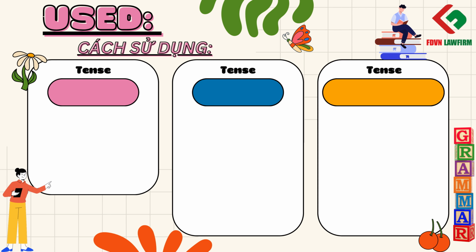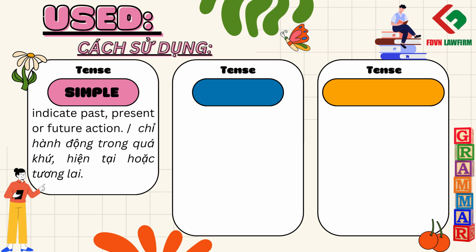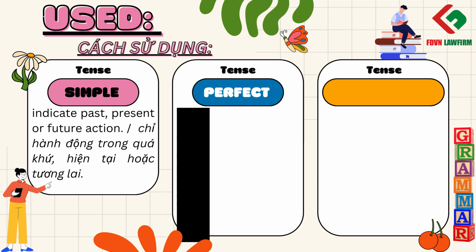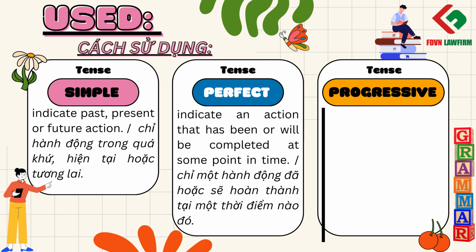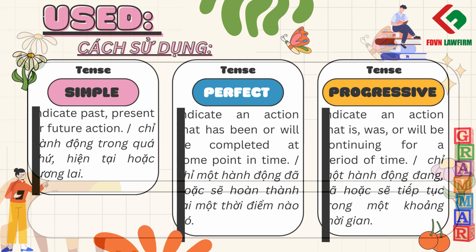To sum up, simple tenses indicate past, present or future action. Perfect tenses indicate an action that has been or will be completed at some point in time. Progressive tenses indicate an action that is, was, or will be continuing for a period of time.